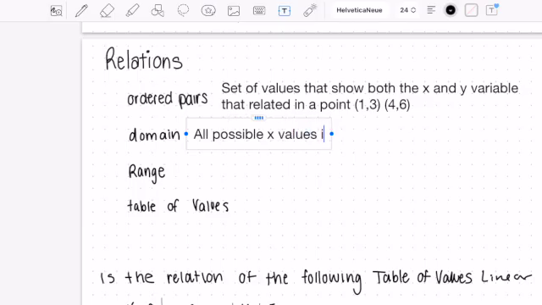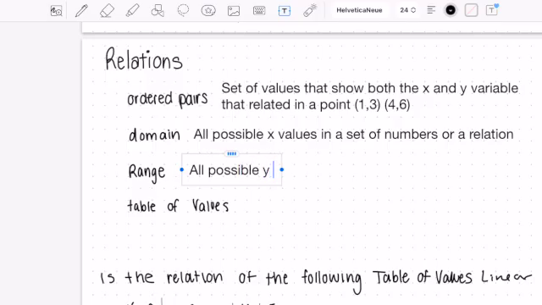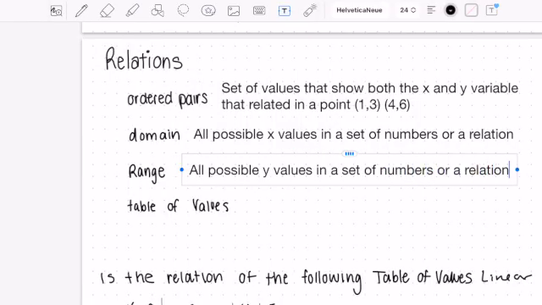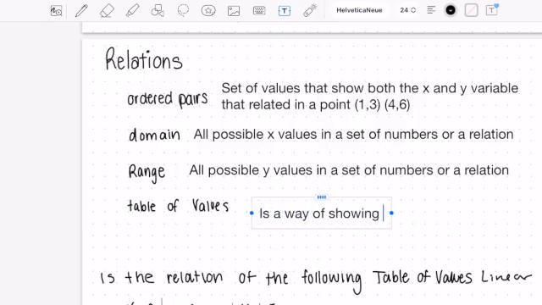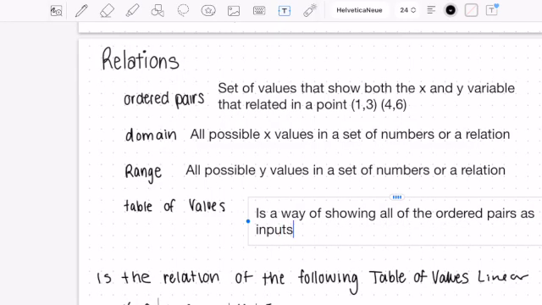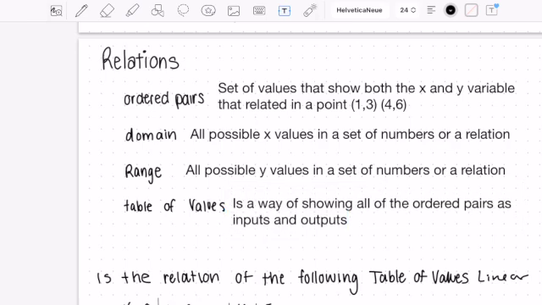Okay, your domain is all possible x values in a set of numbers or a relation. And your range here is all possible y values in a set of numbers or a relation. And a table of values is a way of showing all of the ordered pairs as inputs and outputs.